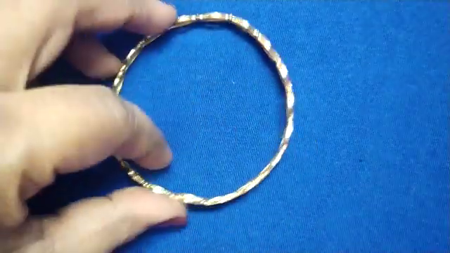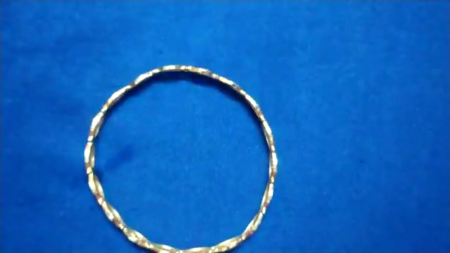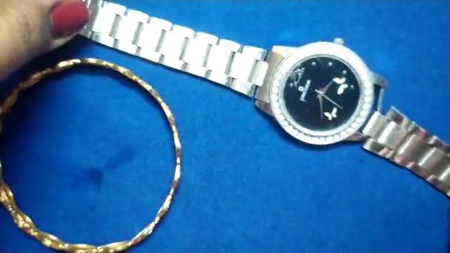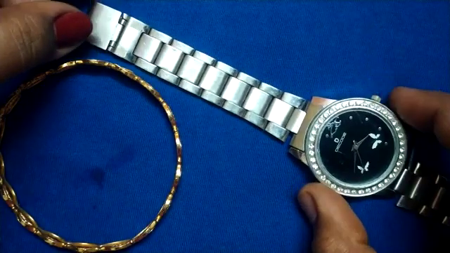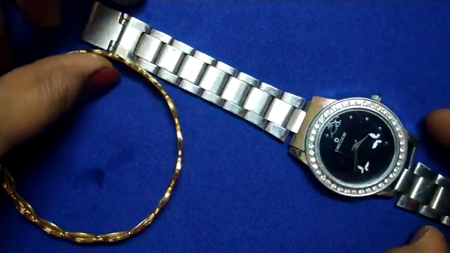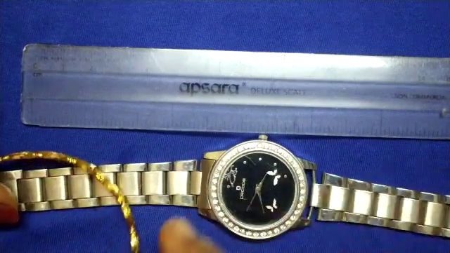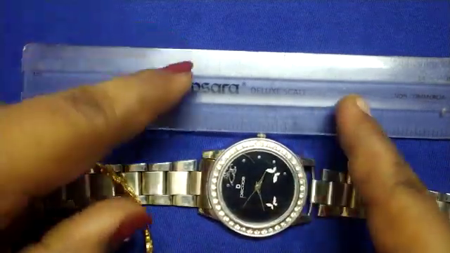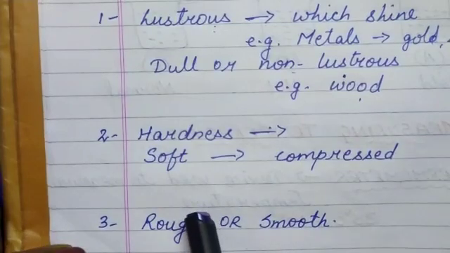Okay, I will show you some examples. See, this is my bangle. It is made up of gold. Can you see? It is lustrous, it is shining, isn't it? You can take the example of a watch. See, the watch, isn't it? It is lustrous, it is shining. So this is called lustrous. Whereas you look at this scale, it's dull, there is no shine in it. Whereas these two objects, they are lustrous. This is non-lustrous. Clear?